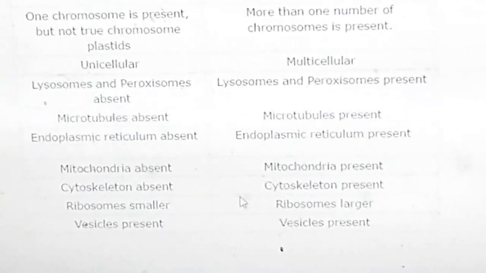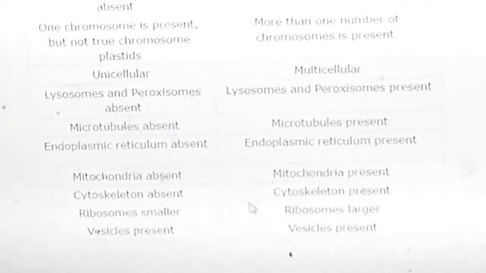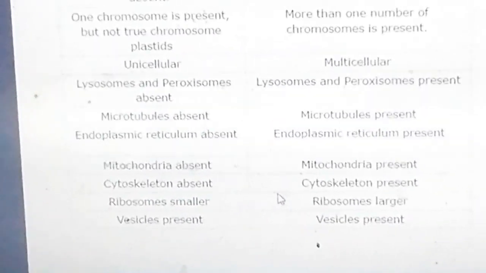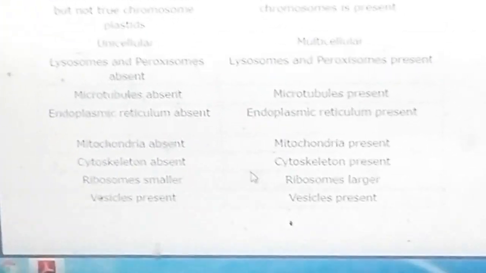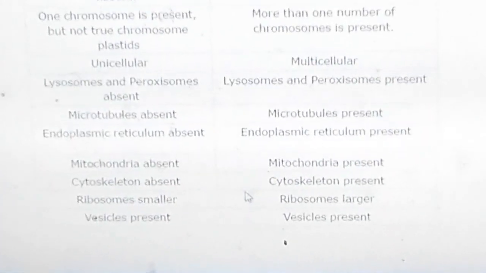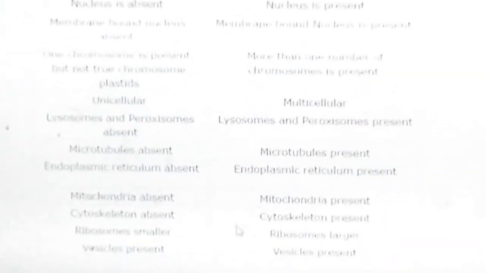If we see the chromosome pattern, in prokaryotes no chromosome is present, and chromatin is scattered in the cytoplasm. In eukaryotes, well-defined chromosomes are present. Lysosomes and peroxisomes are absent in prokaryotes, but they are present in eukaryotes. Vesicles are present in prokaryotes, and they are present in eukaryotes also.